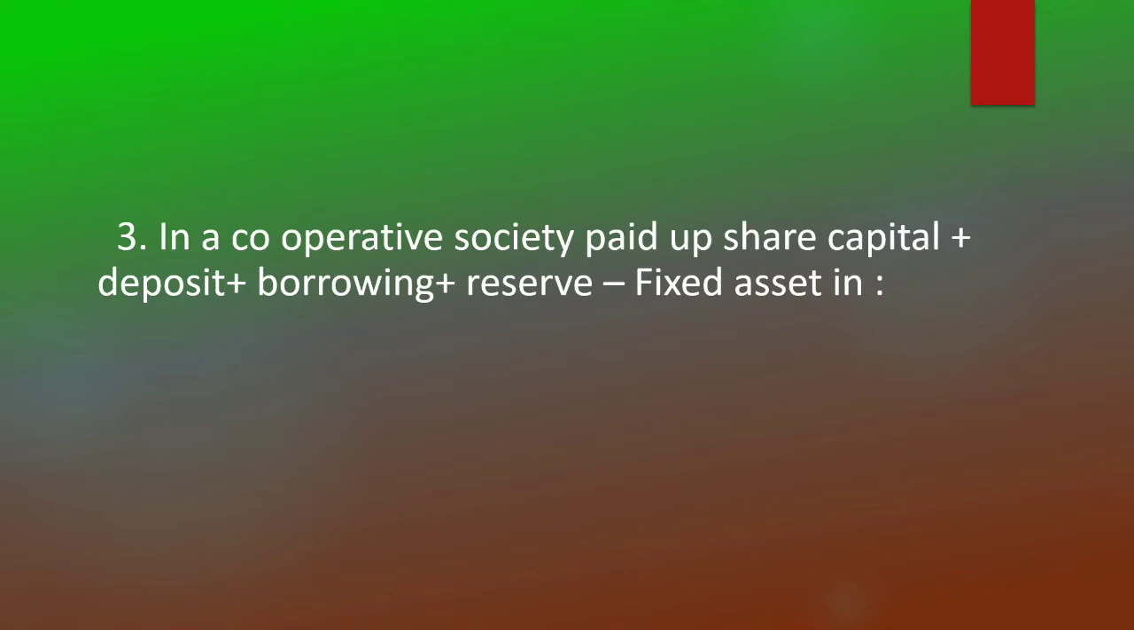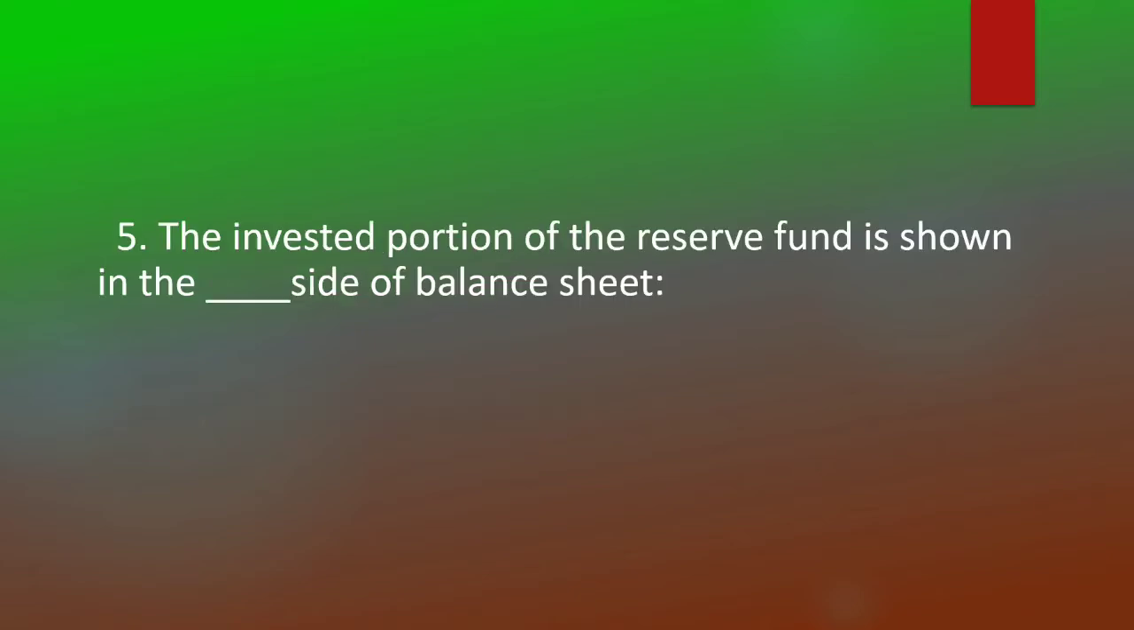In a cooperative society, paid up share capital plus deposit plus borrowing plus reserve minus fixed asset is working capital. Depreciation is a business expenditure.